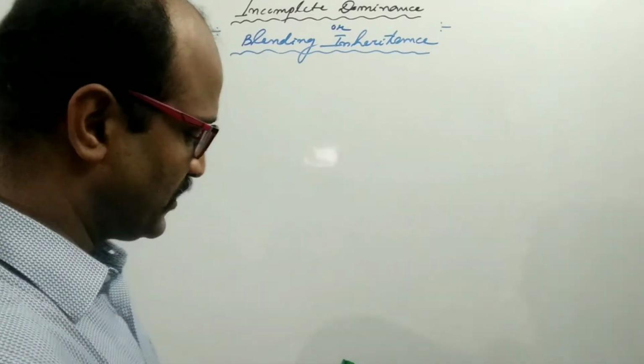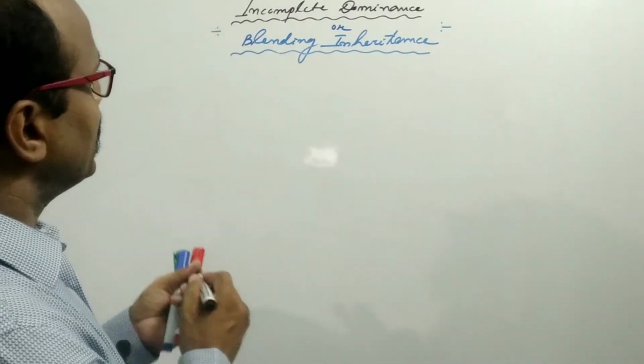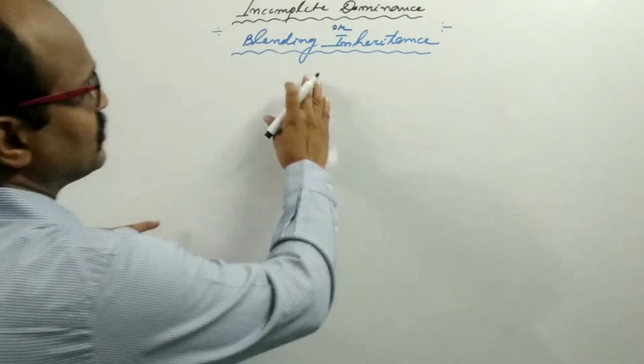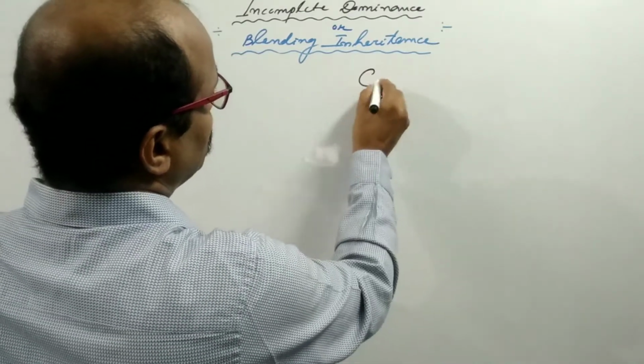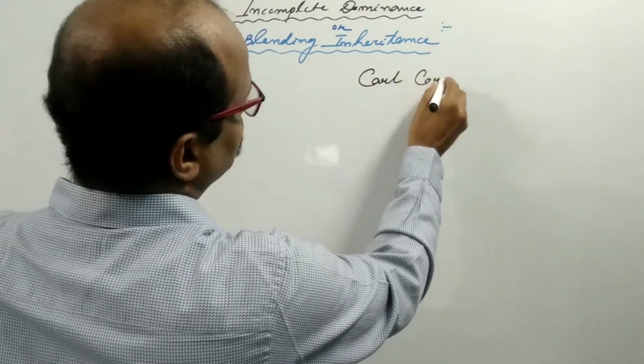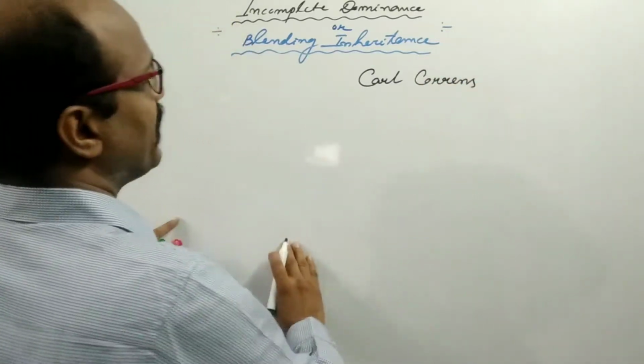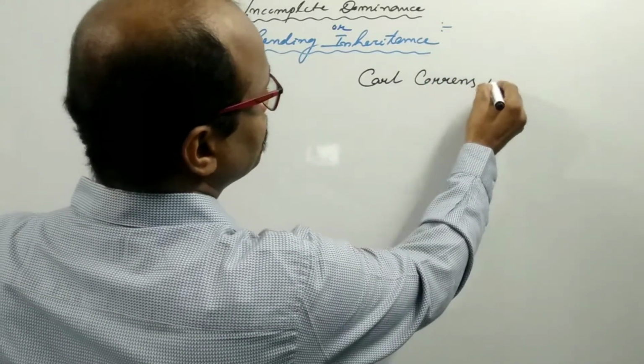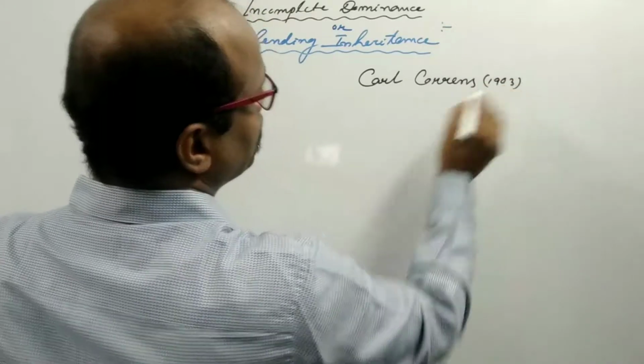First, let's start with incomplete dominance. It was proposed by Karl Correns in the year 1903.